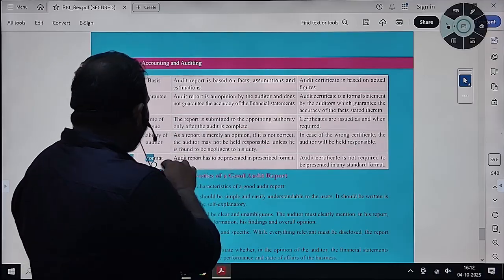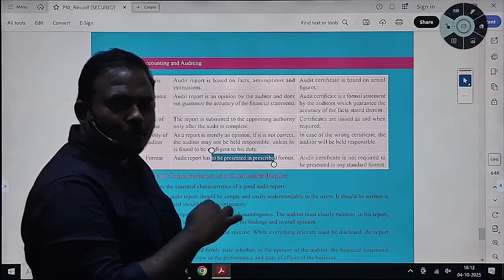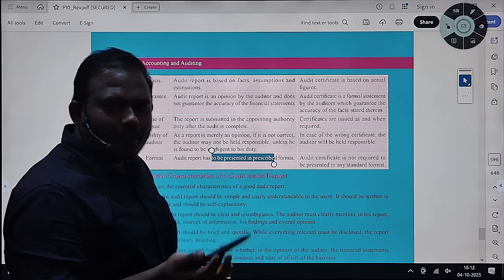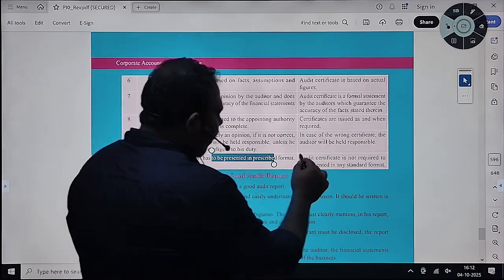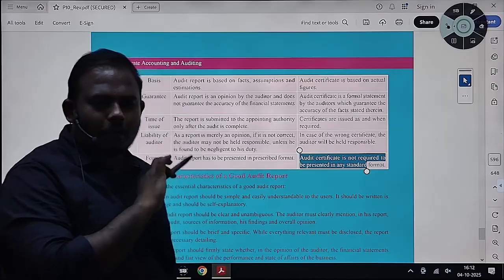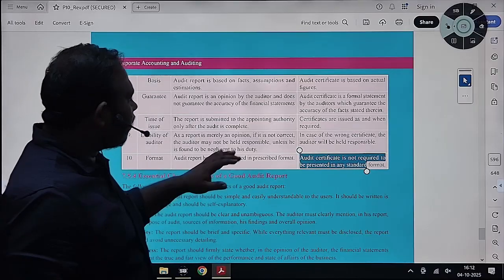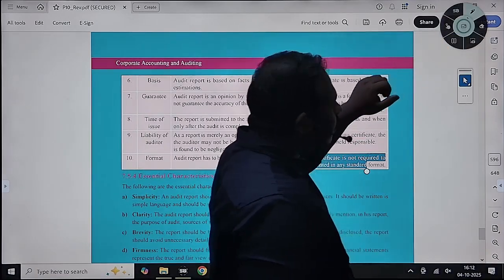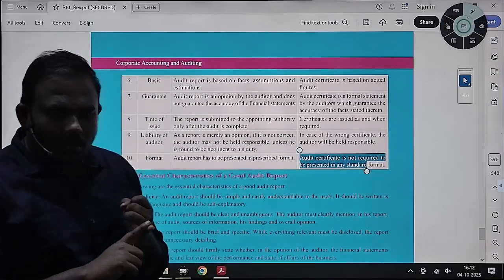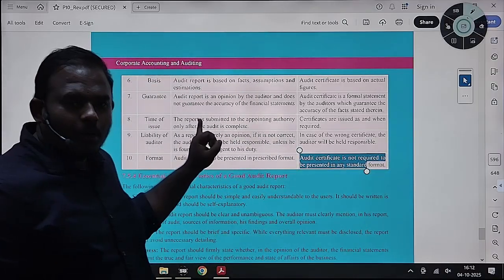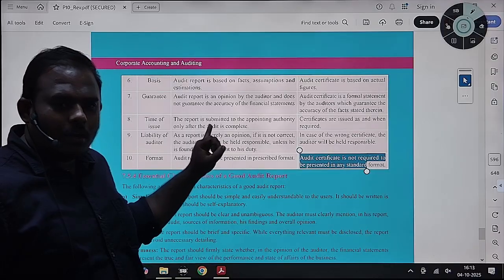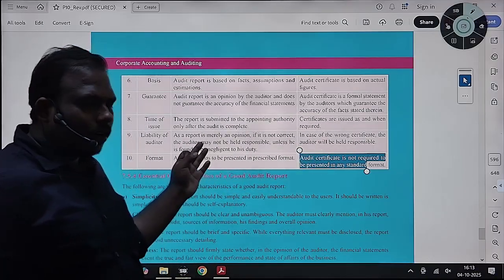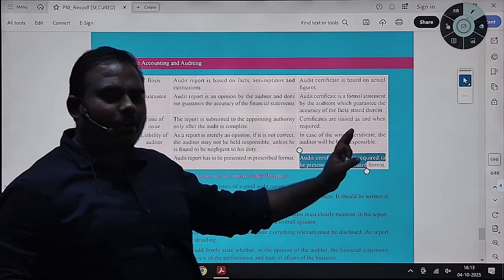Okay? Format: for an audit report, there is a prescribed format if the statute prescribes. If it is not under statute, it is by agreement between the client and the auditor. For an audit certificate, there is no prescribed format; depending on the situation they can give. So these are the five points we have majorly discussed. What are the five points? A definition: here you will confirm, audit opinion is expressed based on assumptions and estimations. Here it is based on facts. Here you are expressing opinion. Here you are confirming facts.